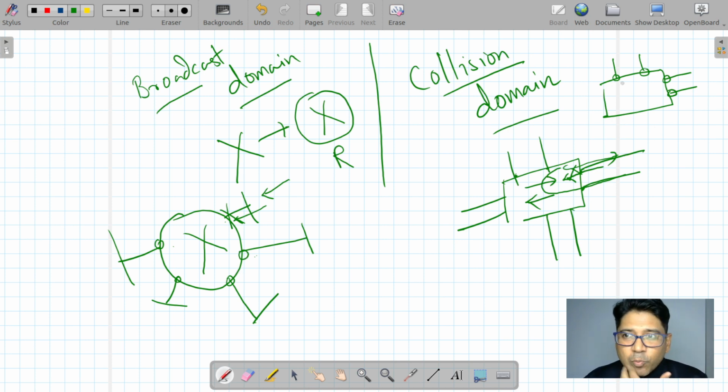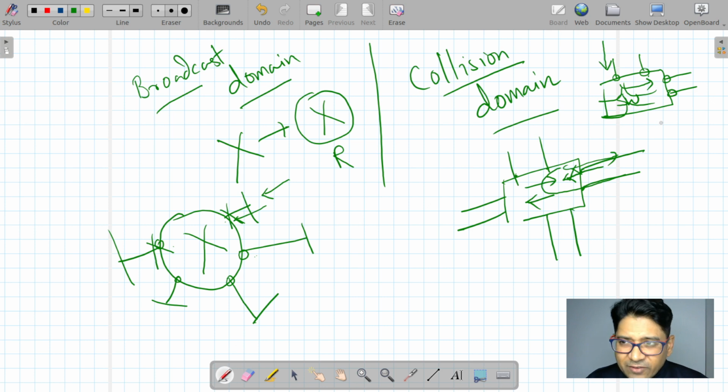So what about broadcast in the switch? If the switch gets a broadcast, it will flood it to each and every interface, because these are broadcasts. But if it reaches the router, it will stop on that interface. Clear broadcast domain? Yes, sir. Now come to the collision domain.